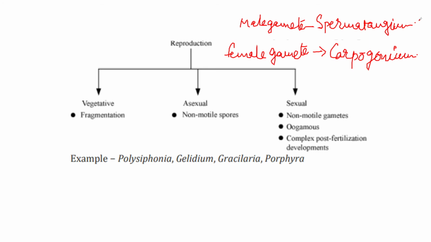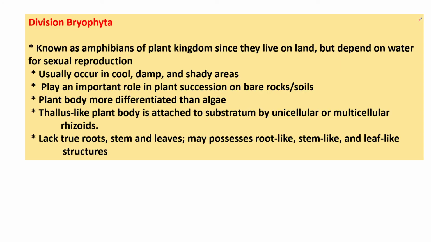Here also, as we have discussed, the reproduction includes vegetative reproduction by fragmentation, and asexual non-motile spores are present. When it comes to sexual reproduction, there are non-motile gametes, it is oogamous, and complex post-fertilization developments take place. The examples are Polysiphonia, Gelidium, Gracilaria and Porphyra. Next division, Bryophyta. They are known as amphibians of the plant kingdom.